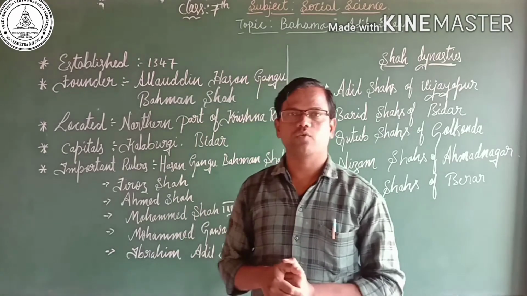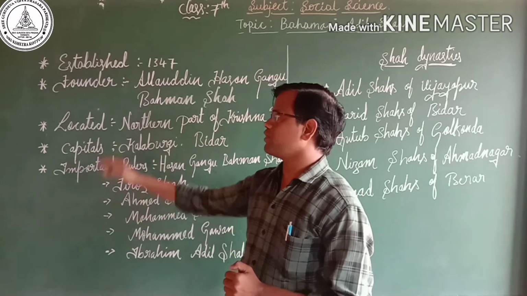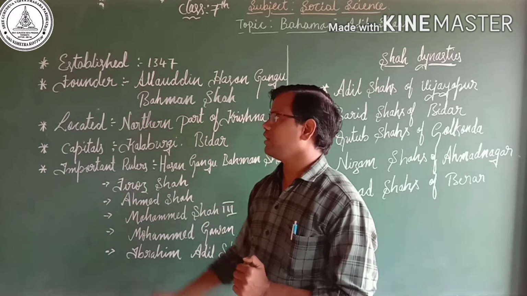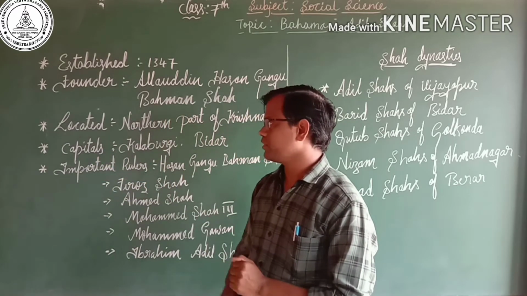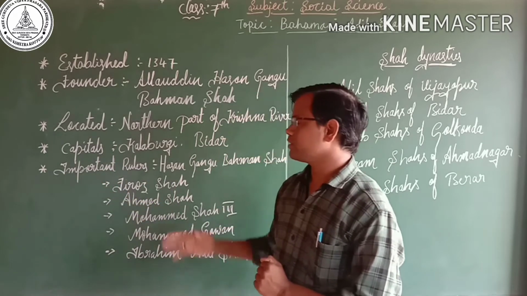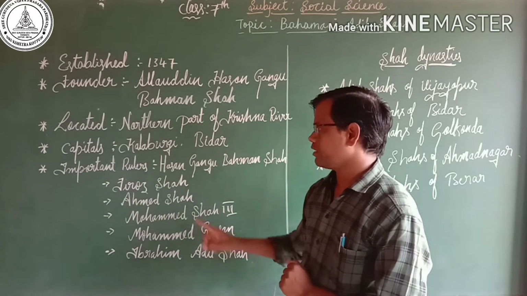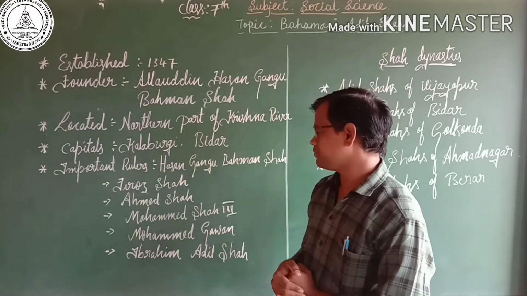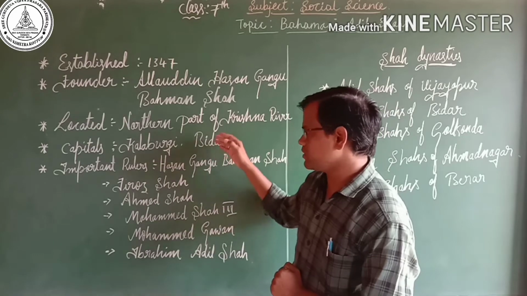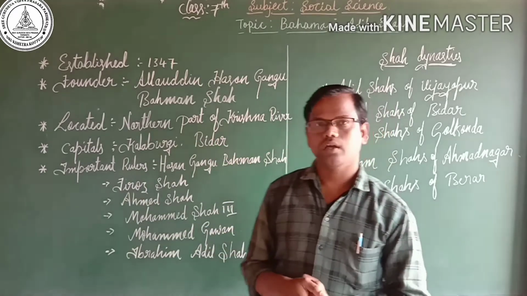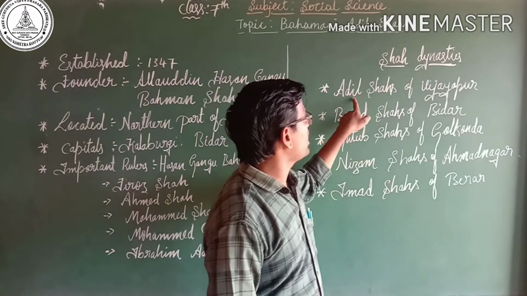In this lesson we are going to discuss when the Bahmani dynasty was established, who was the founder of the Bahmani dynasty, where it was located, and what the capital cities of the Bahmani dynasty were. Who are the important rulers of the Bahmani dynasty, like Hasan Gangu Bahman Shah, Firoz Shah, Ahmad Shah, Muhammad Shah III, Muhammad Gawan, and Ibrahim Adil Shah? What are the achievements of these rulers, and what are the important Shah dynasties, like